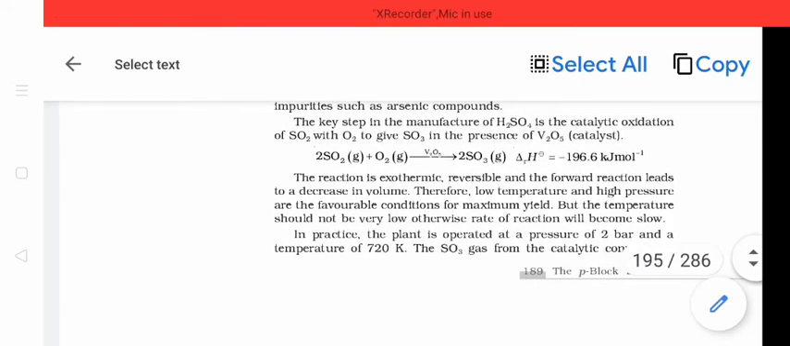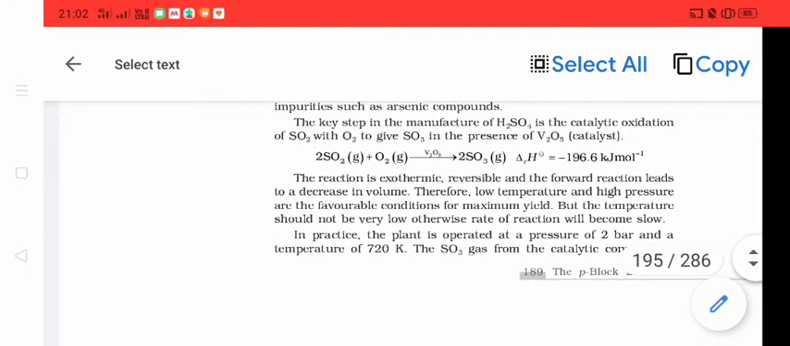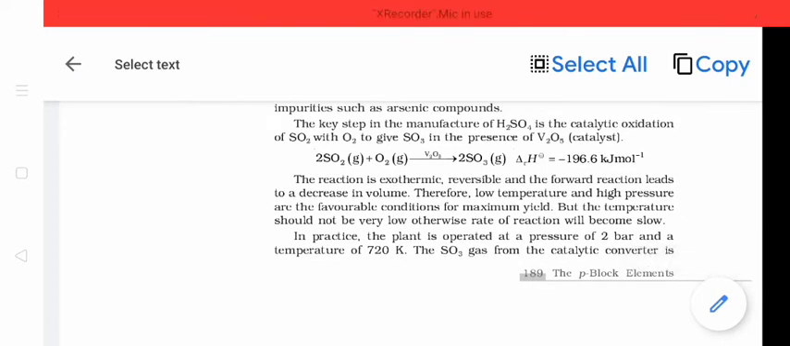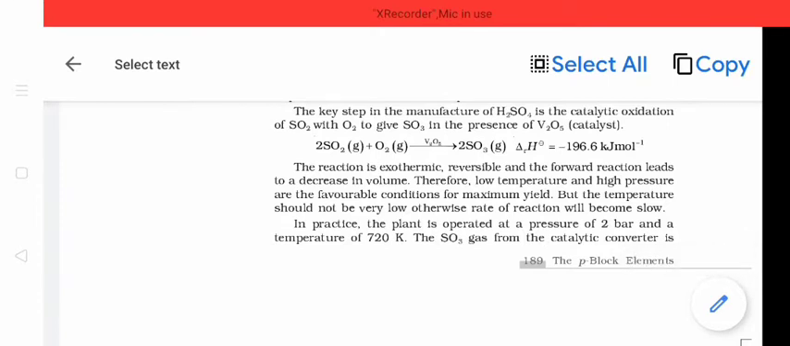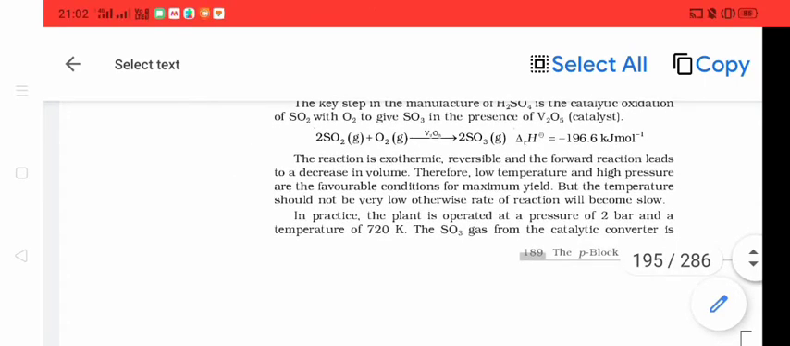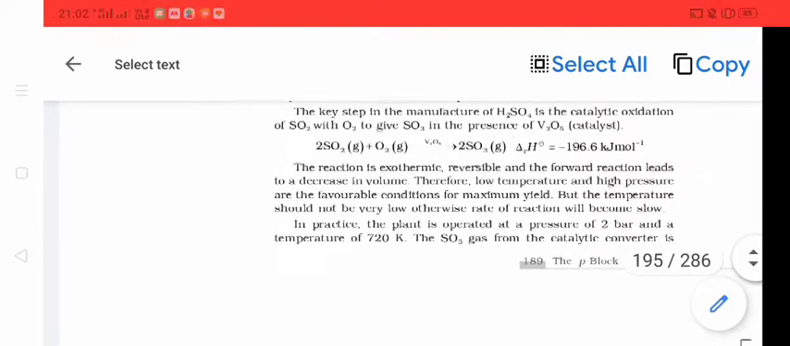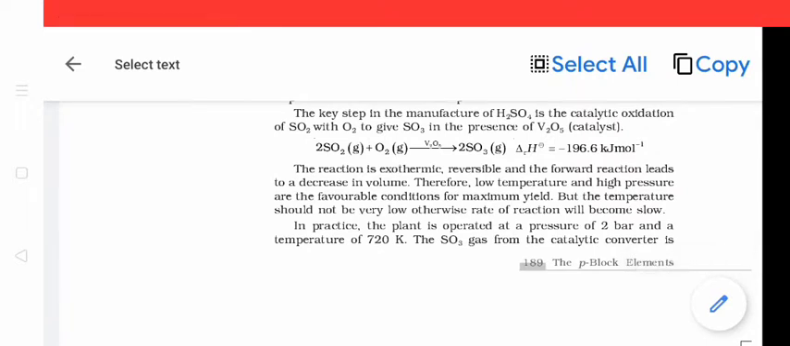So if you increase the pressure, the reaction will shift in the forward direction. That means more SO3 will be produced. Use of a catalyst, vanadium pentoxide, will also increase the rate of reaction. And as the reaction is exothermic, because delta H is negative, minus 196.6 kilojoule per mole, low temperature will favor the forward reaction. Thus, if you want to get more and more sulfuric acid, you have to produce more and more SO3.